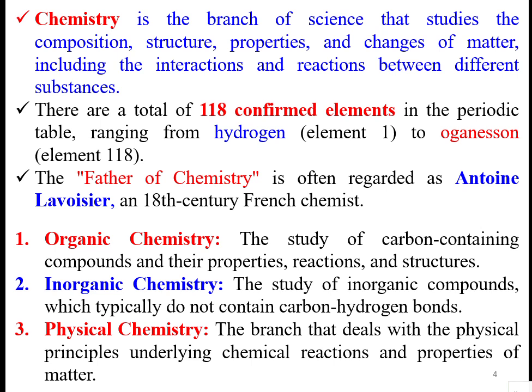And the third one is physical chemistry, the branch that deals with the physical principles. Suppose you are performing real time chemical reactions and studying various compositions and properties of matter in a real time environment. Such chemistry is called physical chemistry.